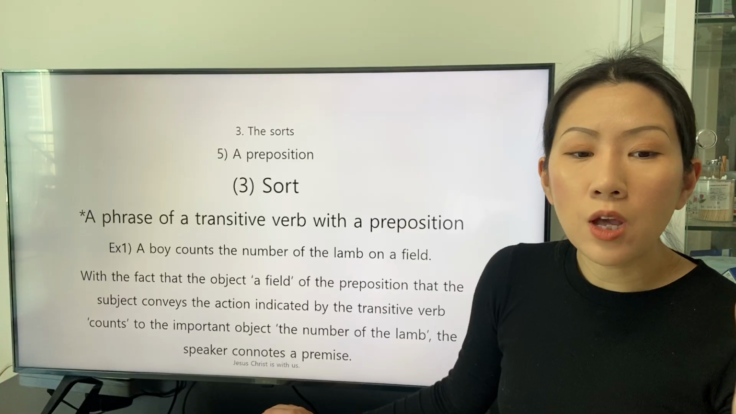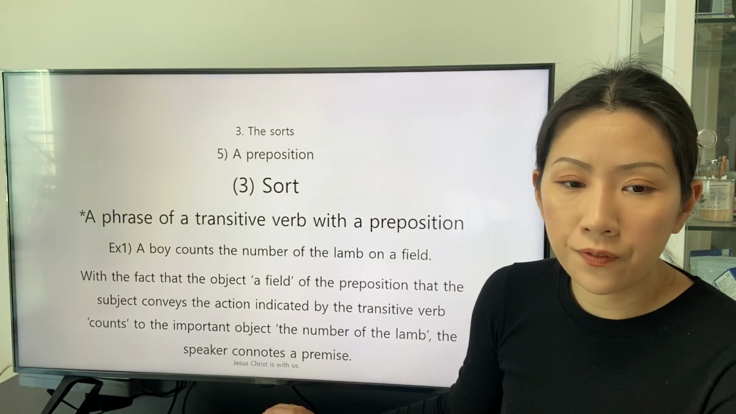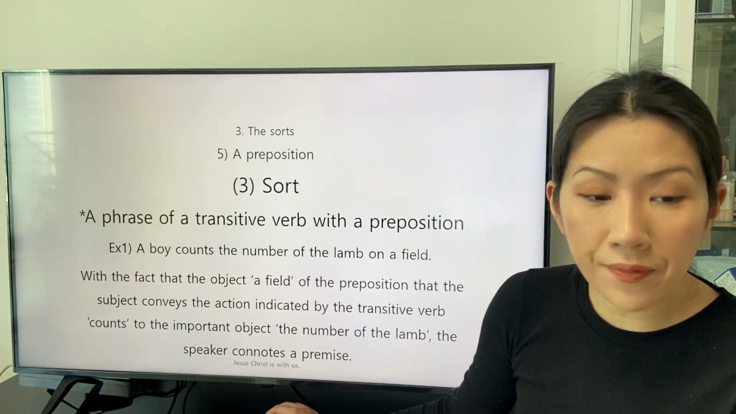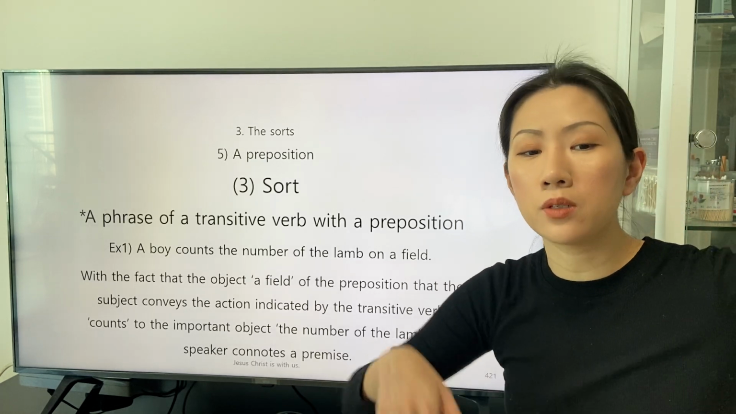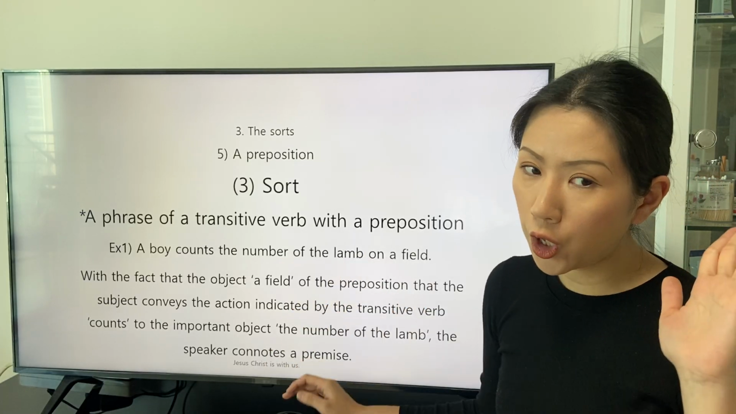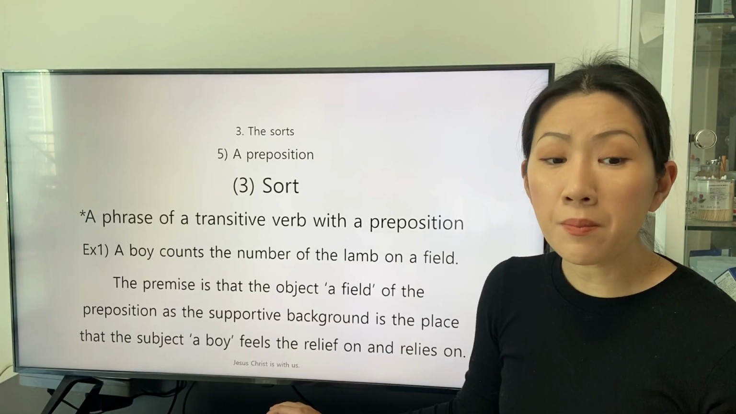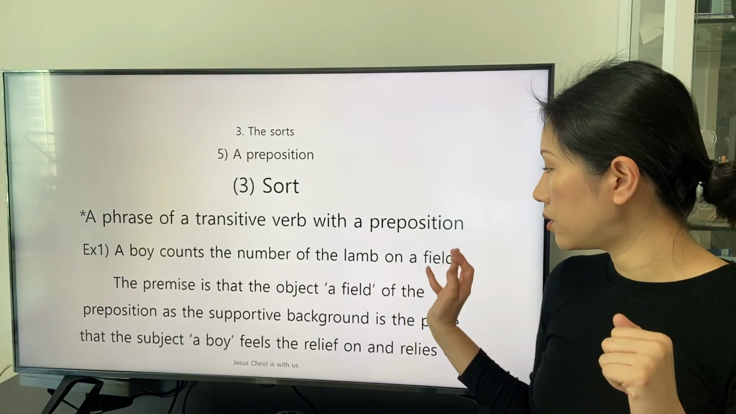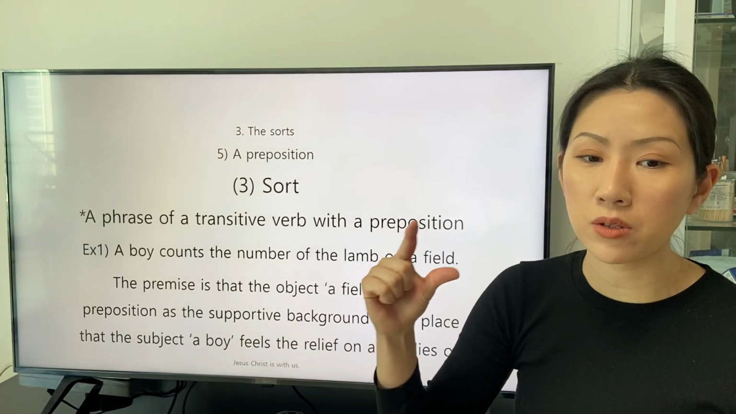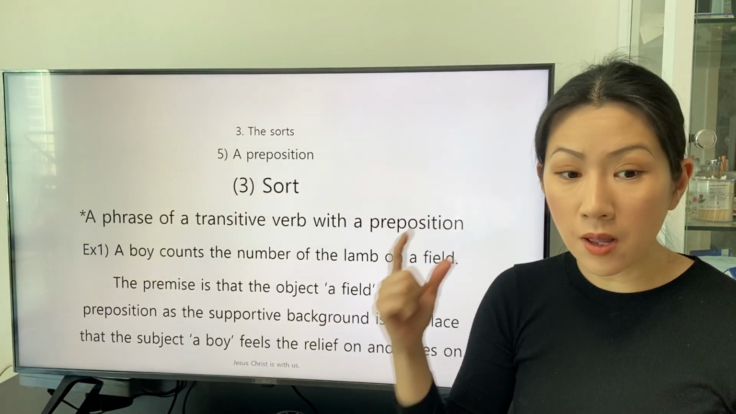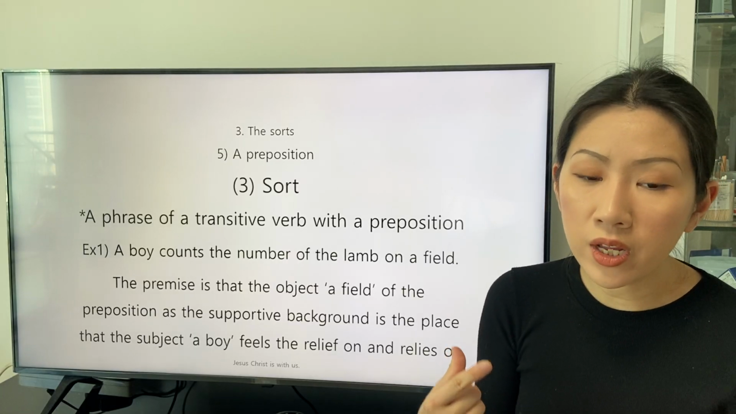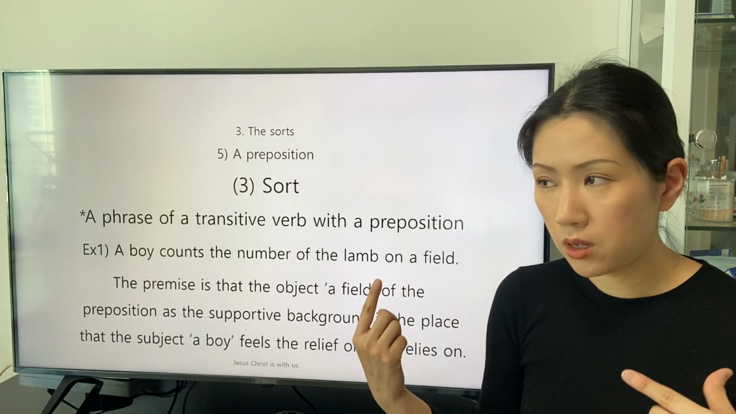With the fact that the object, field, of the preposition, that the subject conveys the action indicated by the transitive verb count to the important object, the number of lamb, the speaker connotes a premise. The premise is that the object, field, of the preposition as the supportive background is the place that the subject, boy, feels the relief on and relies on.